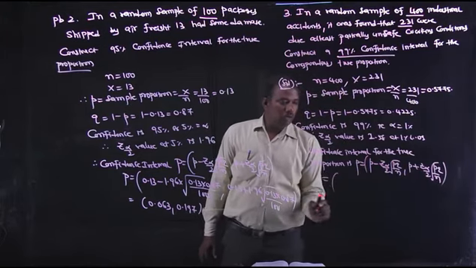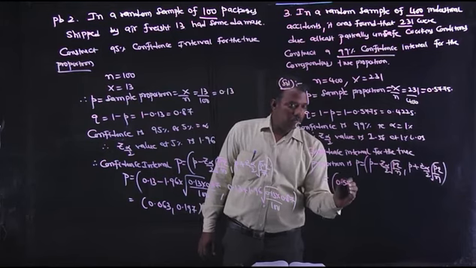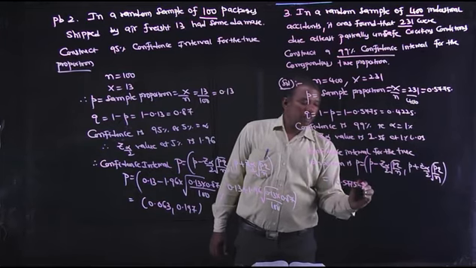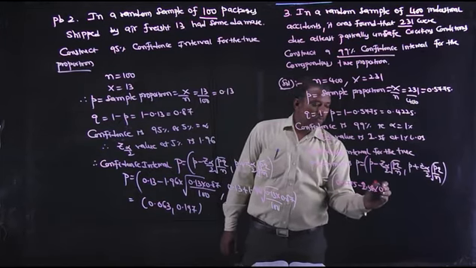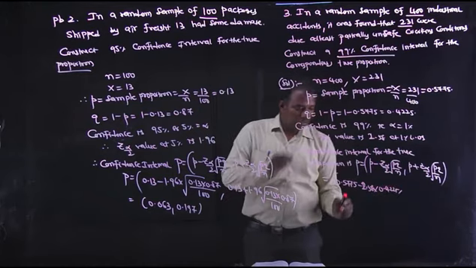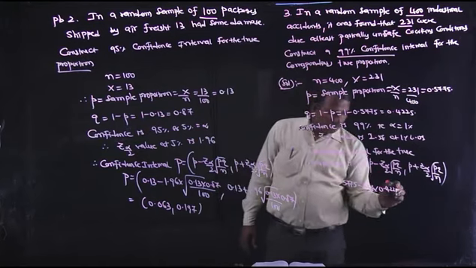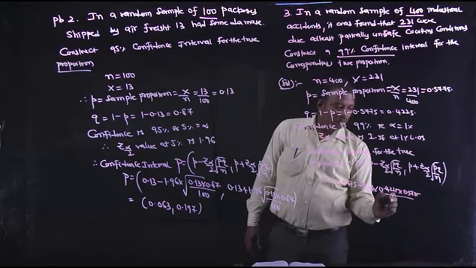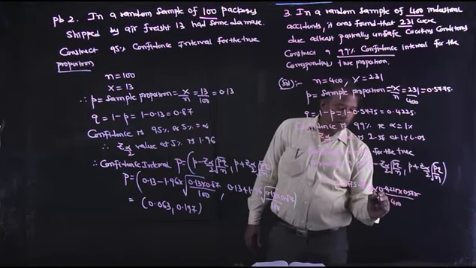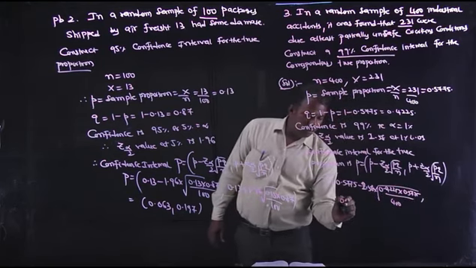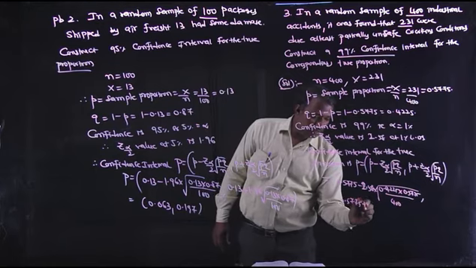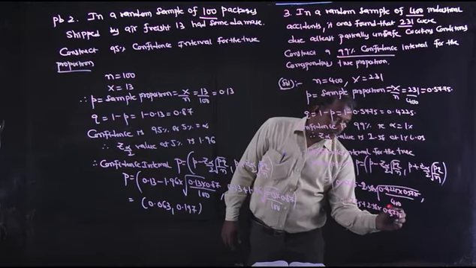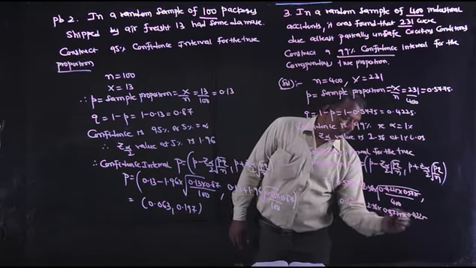That is equal to small p value 0.5775 minus Z alpha by 2, 2.58, into root over 0.4225 into 0.5775 by n value 400, comma, 0.5775 plus 2.58 into root over 0.5775 into 0.4225 by 400.